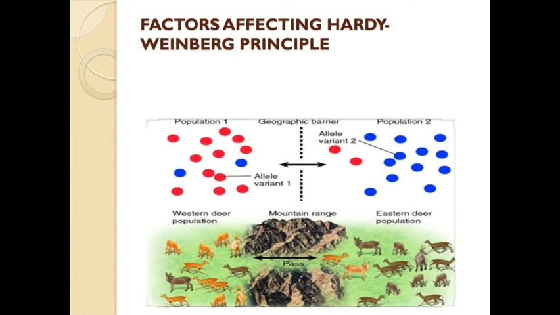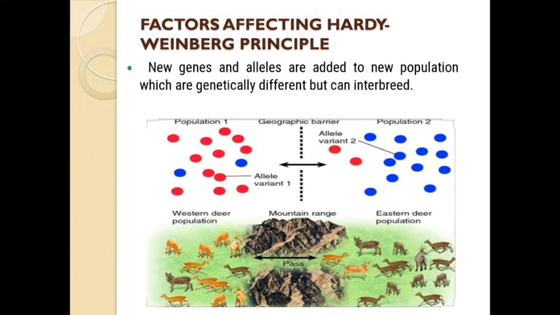Now along with them, new genes and alleles are added to the new population, which are genetically different but can interbreed. The western deer population and eastern deer population are genetically different but can interbreed. As a result, there is a chance of new evolution.